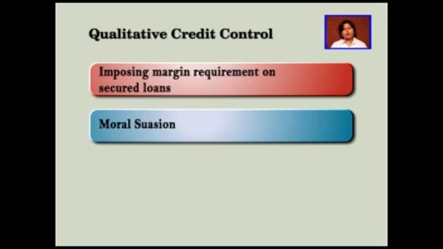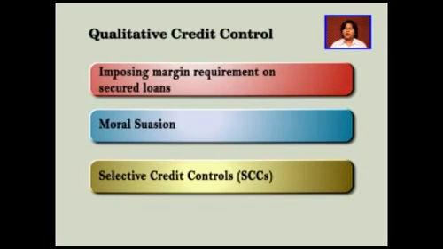Other than this, the central bank can also impose selective credit controls. These can be applied in both a positive as well as a negative manner. Application in the positive manner would mean using the measure to channel credit to a particular sector, usually the priority sector. And application in the negative manner would mean using the measure to restrict the flow of credit to a particular sector.